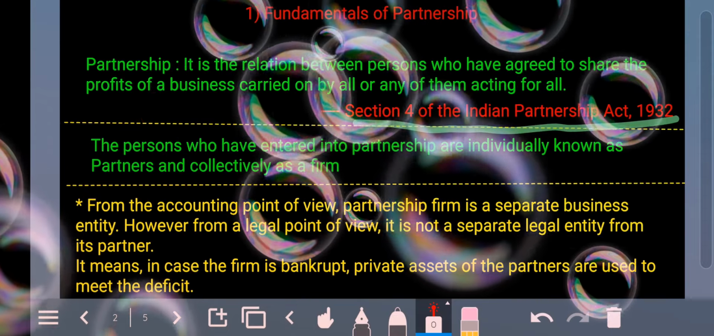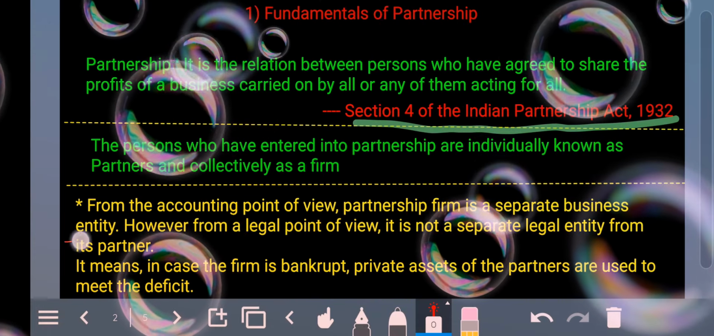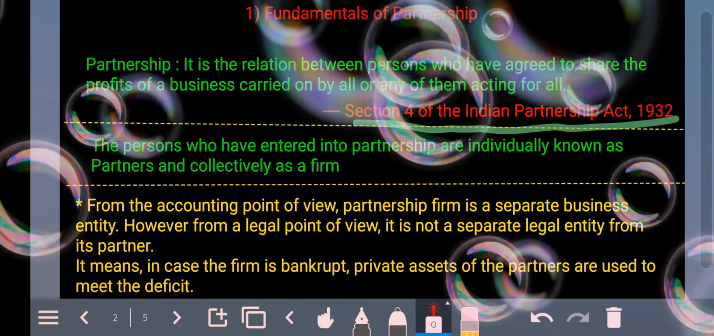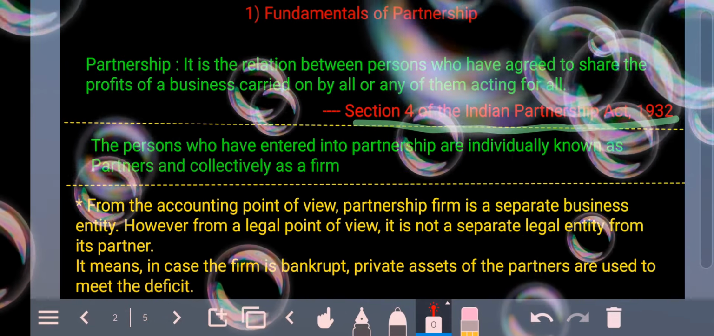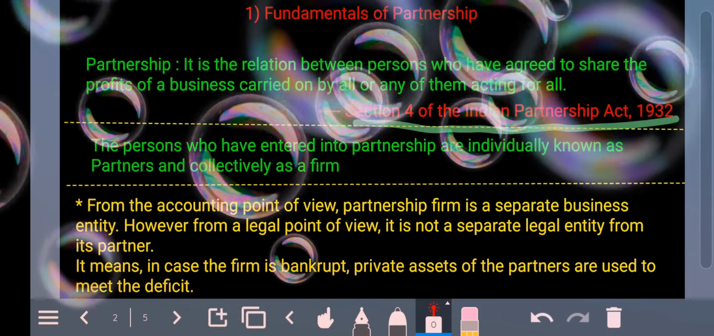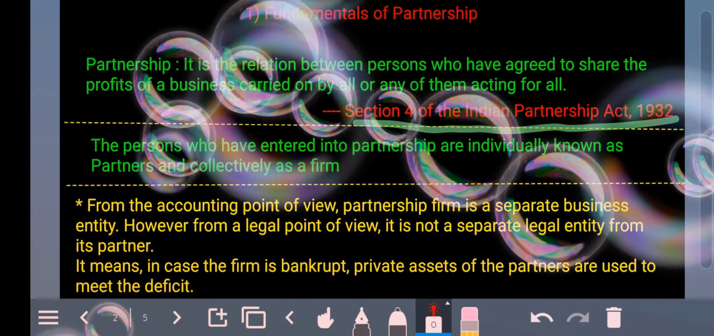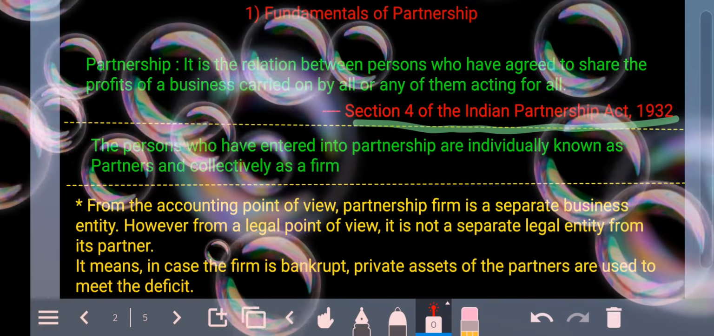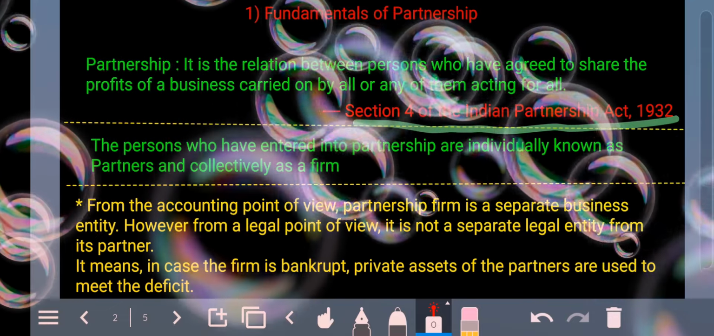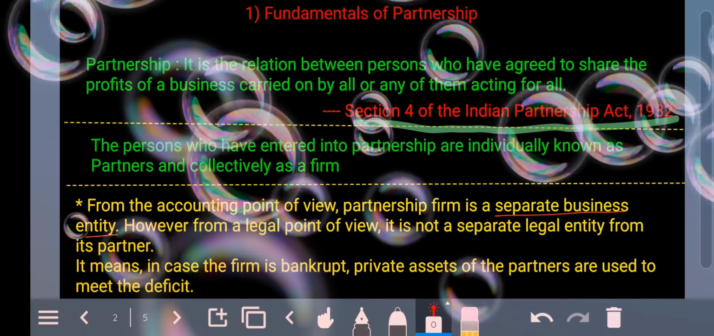Then from the accounting point of view, partnership firm is a separate business entity. Remember this, when we are talking about the accounting point of view, we say that the partnership is different and partners are different, or you can say the partnership firm is separate from its partners. So any partner's death, retirement or admission doesn't affect the normal life of the business, doesn't affect the operations of the business. This is what separate entity means.